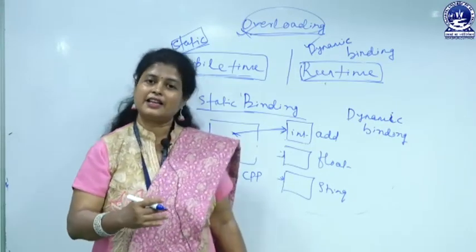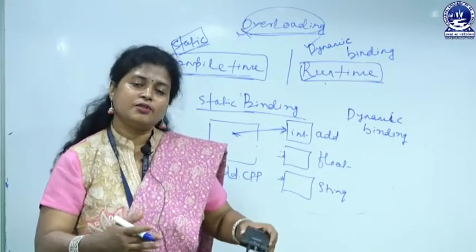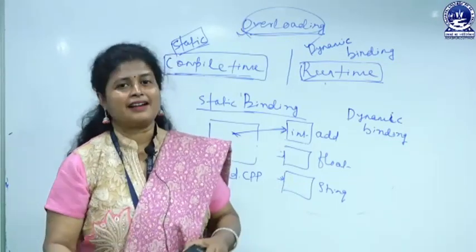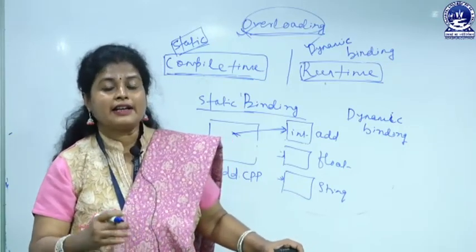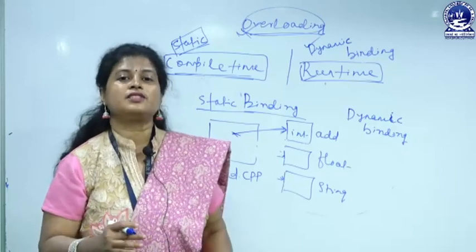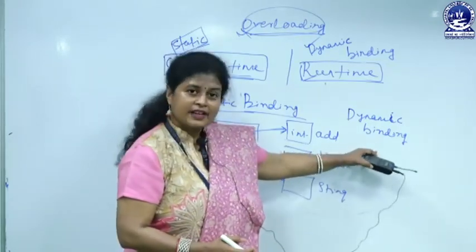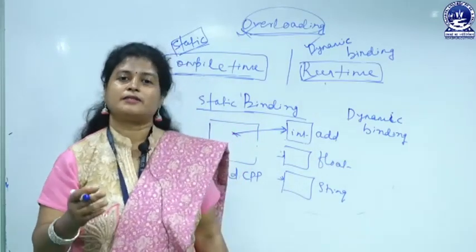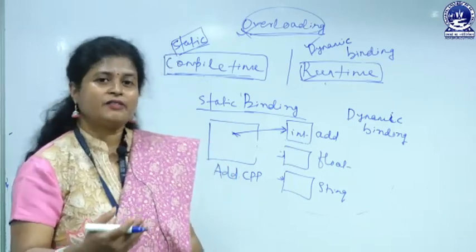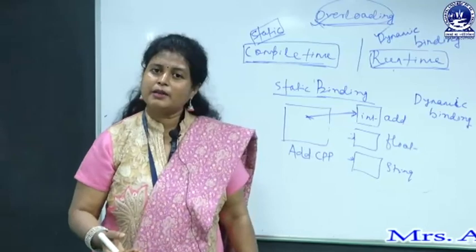In case of static binding, everything is ready for the execution. The user may need it or may not need it. But in case of dynamic binding, everything will be ready at the time when the user gives the option. That's why it is more effective in comparison to the other one. I hope you have got some basic concept of the differences between compile time polymorphism and runtime polymorphism.